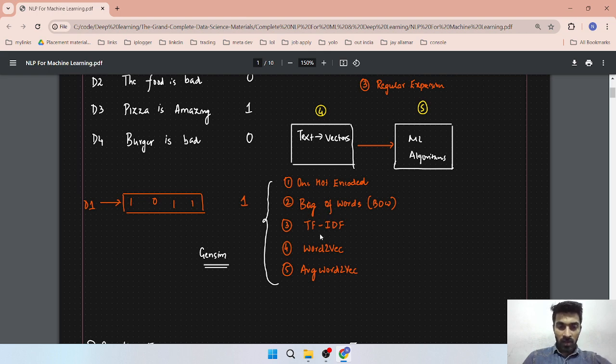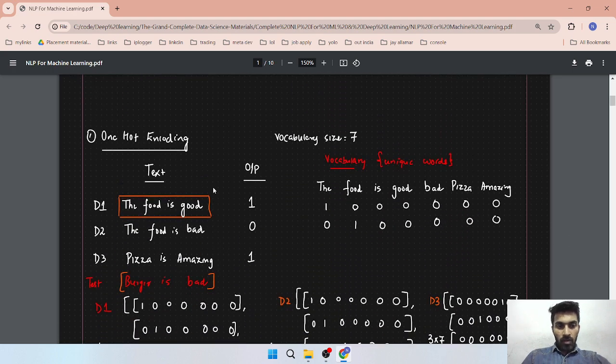but they were not getting good accuracy. After more research they discovered TF-IDF, where we get good accuracy compared to bag of words, and then they found word2vec, which is also very good. Nowadays we are using word2vec, or we can say average word2vec, and there is a small difference between word2vec and average word2vec that we will learn. So now let's start with one hot encoding.